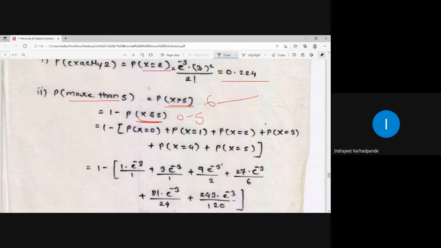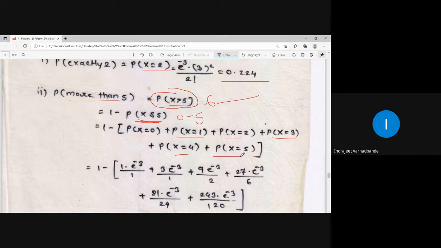So by the logic of complement, 1 minus probability for x less than or equal to 5 will determine the value for probability x greater than 5. So probability for x less than or equal to 5 means probability at x equal to 0 plus probability at x equal to 1, 2, 3, 4, 5.